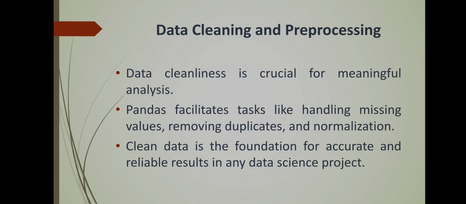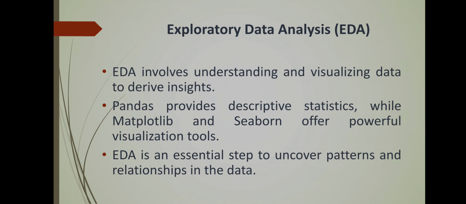And in order to handle such data, the isnull function is there, the isnan function is there, and with the help of these we can sort out missing data. And afterwards we can either delete the data or replace the data. And we can even find duplicate entries and delete them. And the normalization process is there. With the help of normalization, basically independent data is sorted out. And clean data is the foundation for accurate and reliable results in any data science project. So we have to go through these aspects.